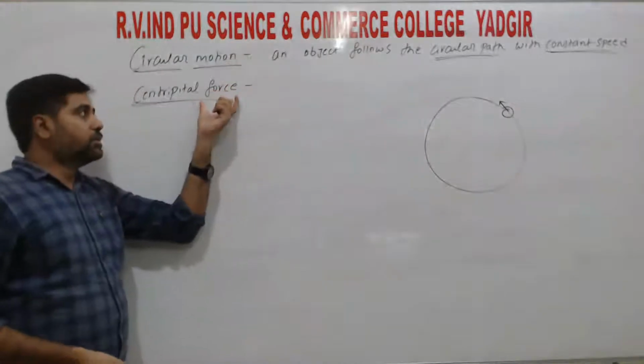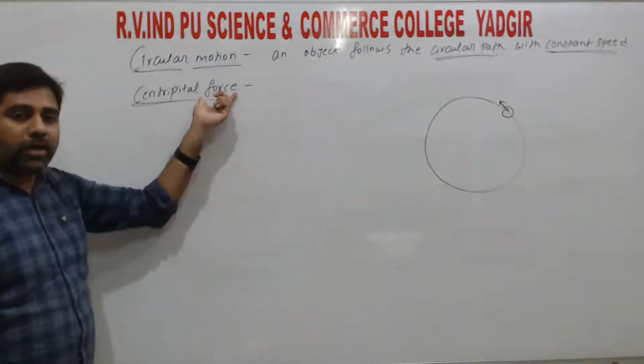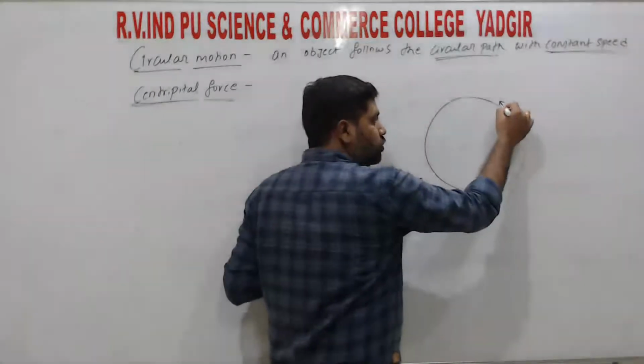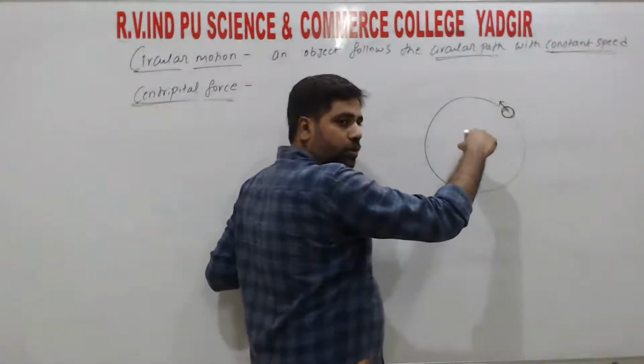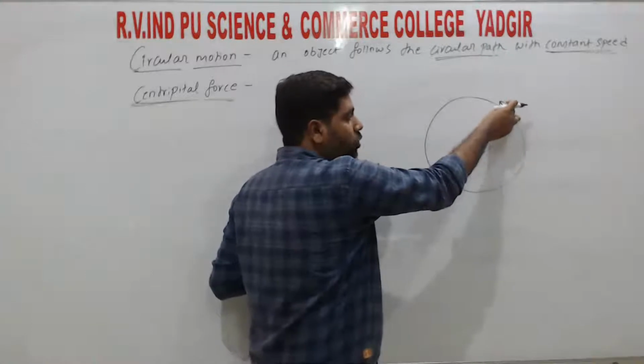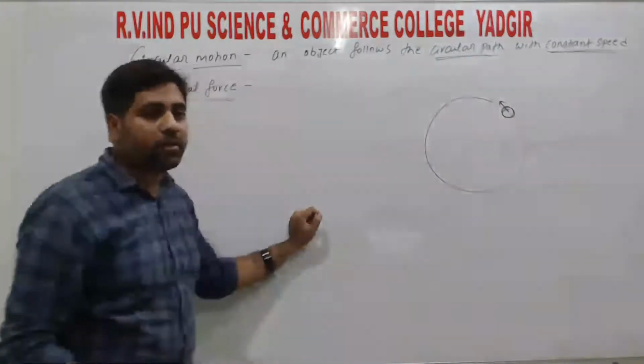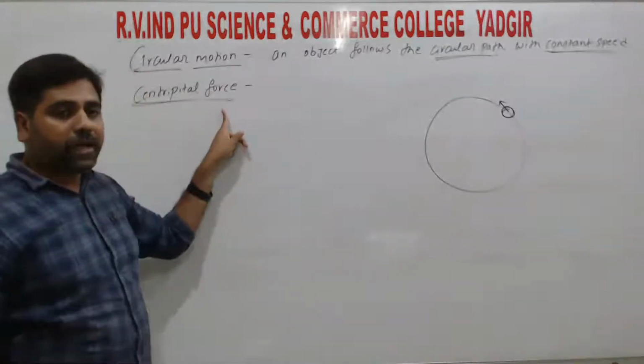So it is a component of the force required to keep this object in the circular motion, right? Some force is making this object move in a circular path. So that force we call the centripetal force.